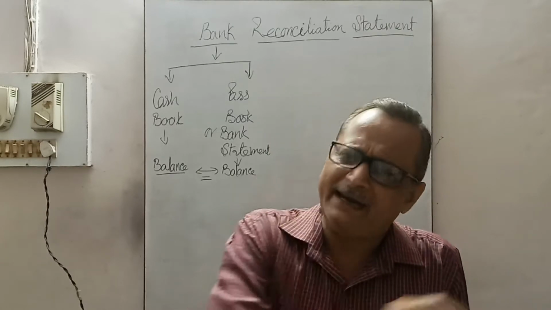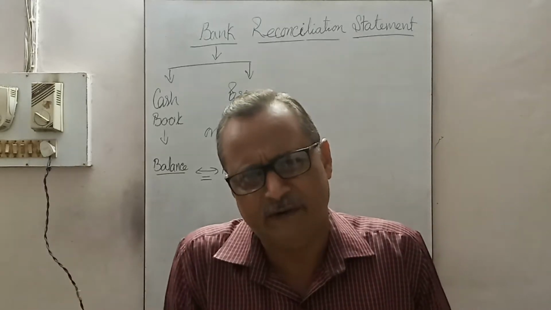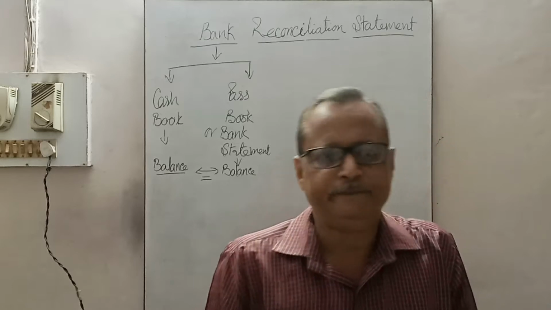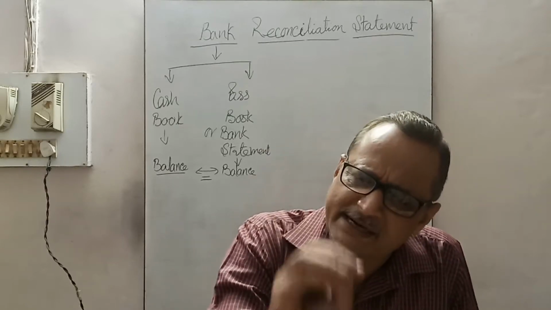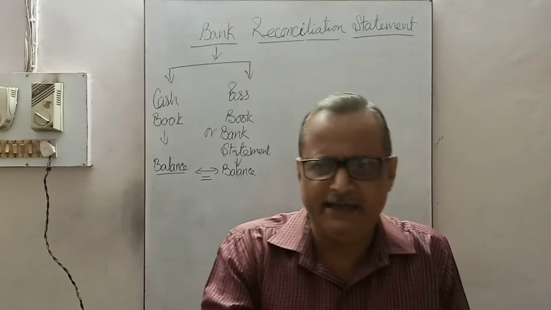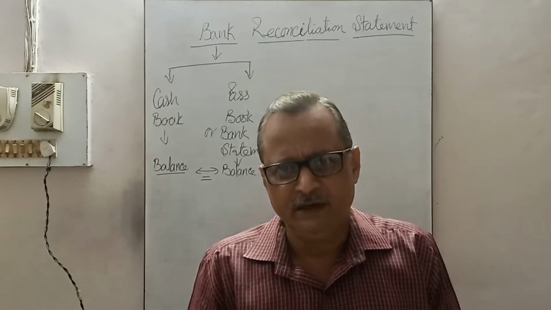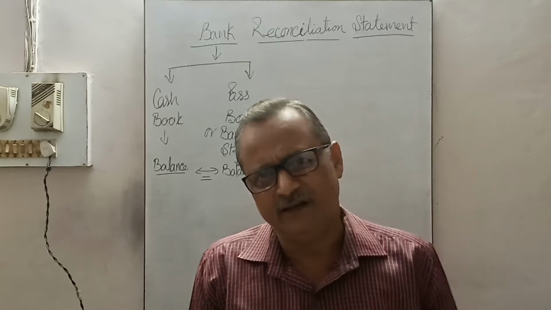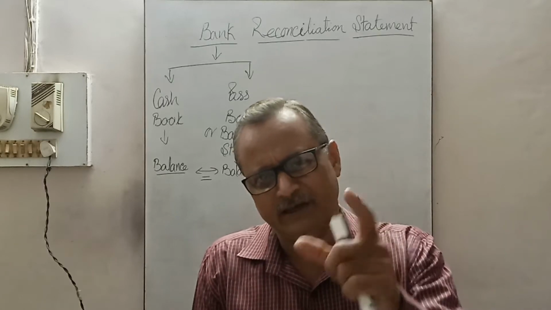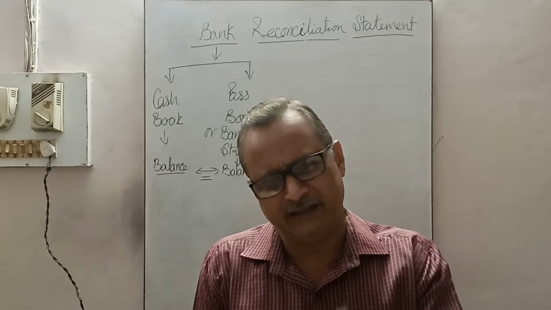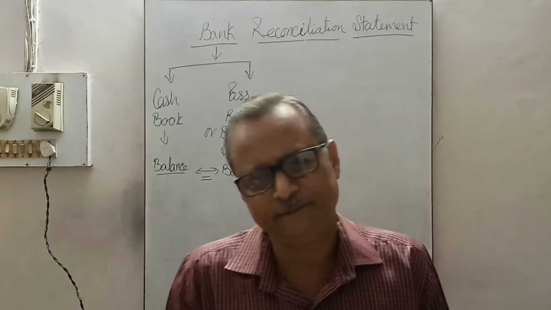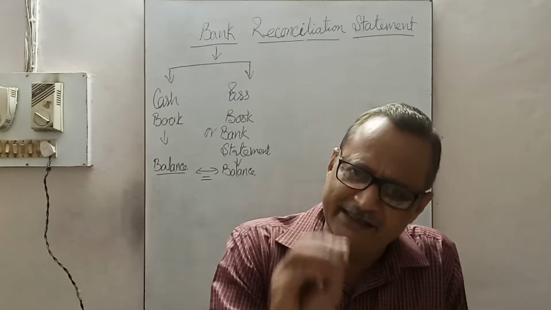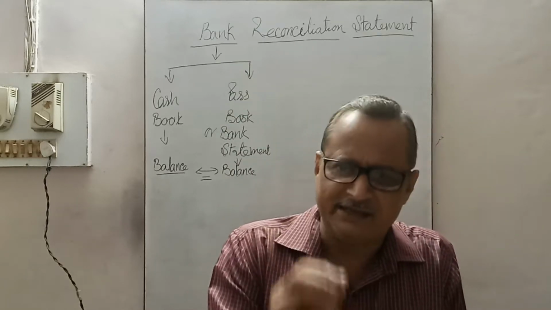It can be prepared at any time, whenever the businessman requires or desires. It is not presented before any authority or any person. It is only to check for self-satisfaction, to check misrepresentation, to check mistakes, errors, frauds, etc. So it is not an accounting system.